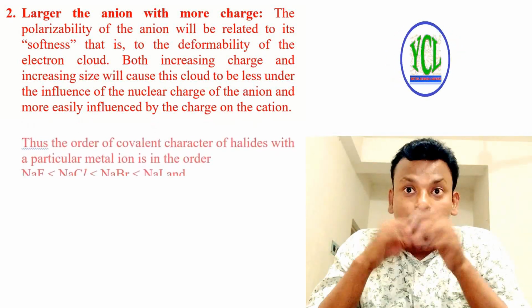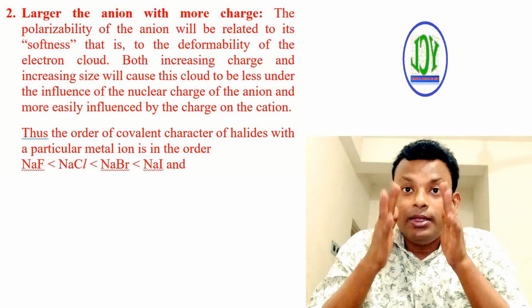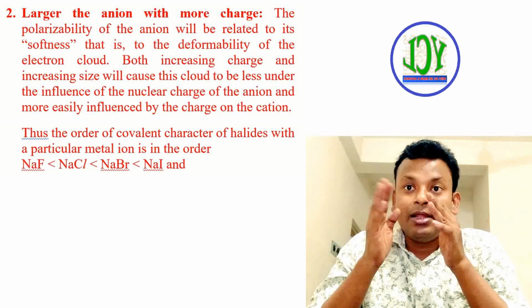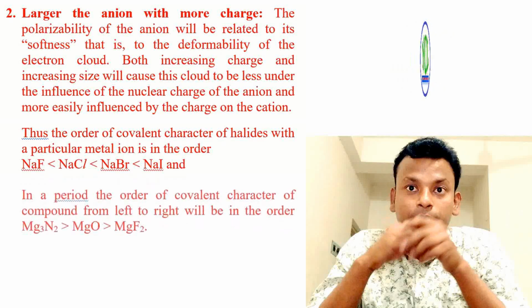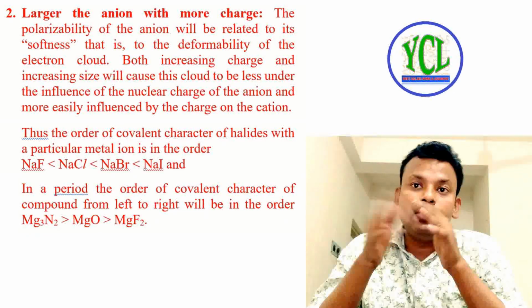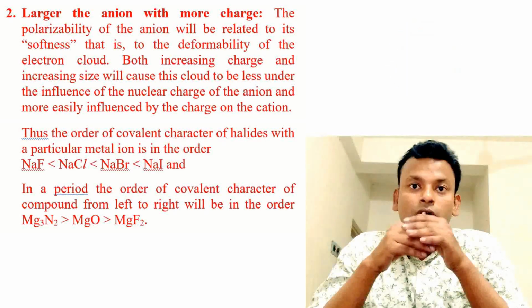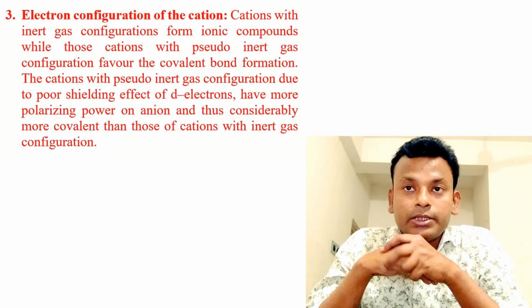Thus, the order of covalent character of halides with a particular metal is NaF less than NaCl less than NaBr less than NaI, and in a period the order of covalent character of the compounds from left to right will be Mg3N2 greater than MgO greater than MgF2.